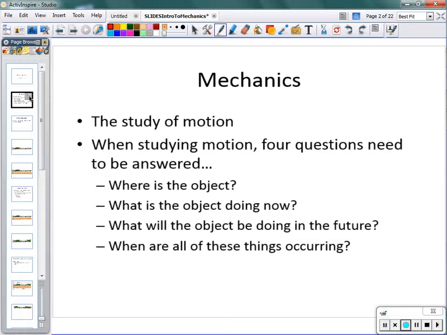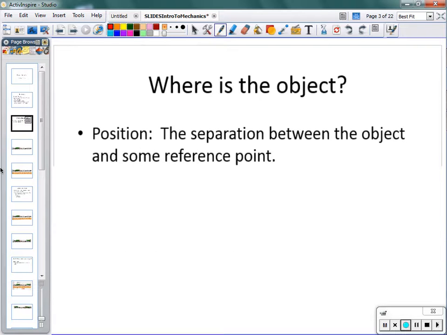Seems like a logical place to start with the first question, where is the object? And hopefully you're not too surprised to find out that the answer to that question is called the position. So we define the position of an object as the separation between an object and some reference point.